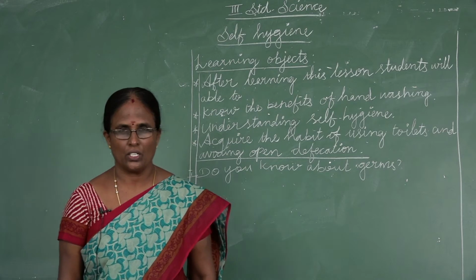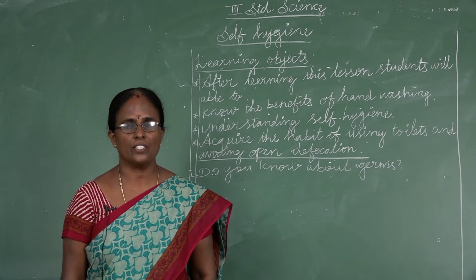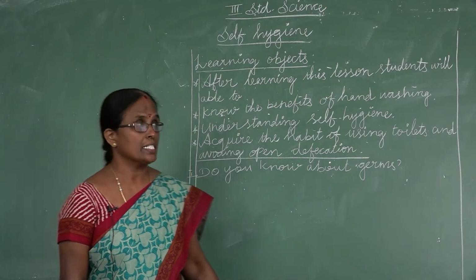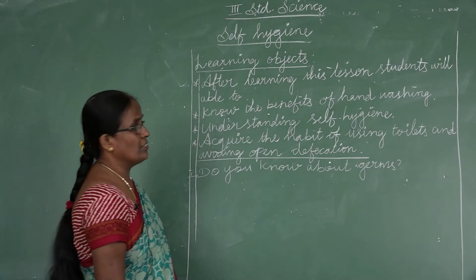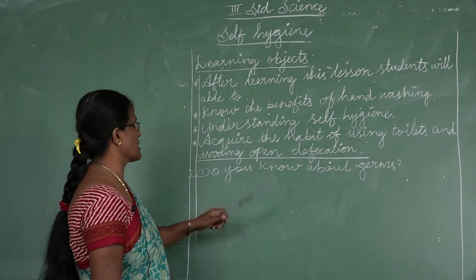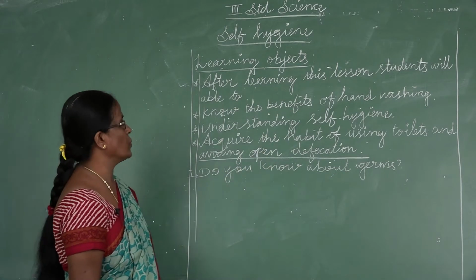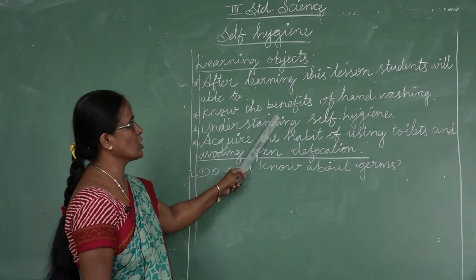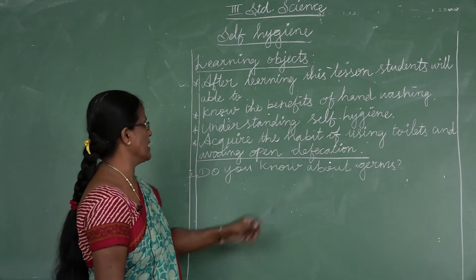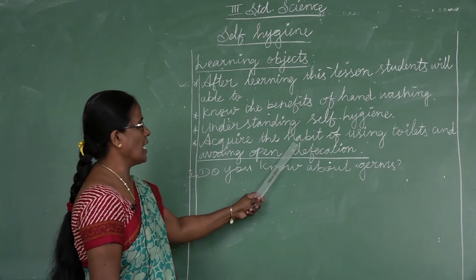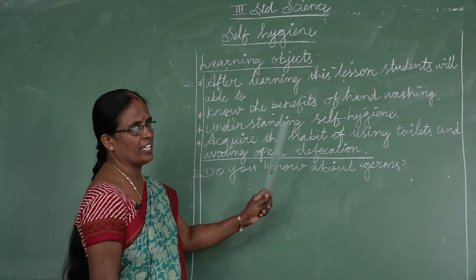Dear students, today I am going to teach about third standard science. First, we will discuss self-hygiene. Learning objectives: after learning this lesson, students will be able to know the benefits of hand washing, understand self-hygiene, and acquire the habit of using toilets and avoiding open defecation.